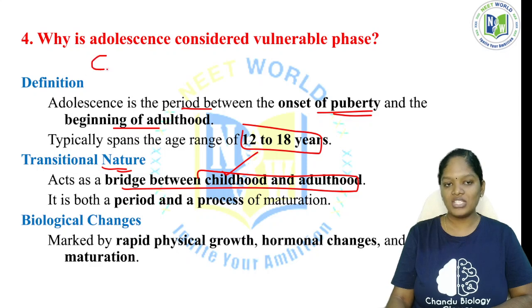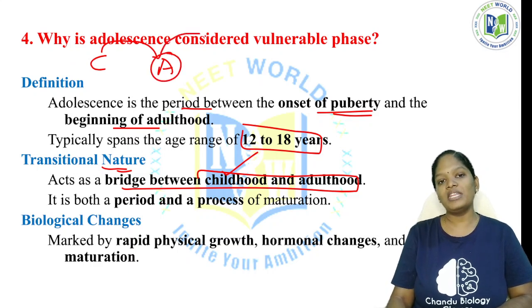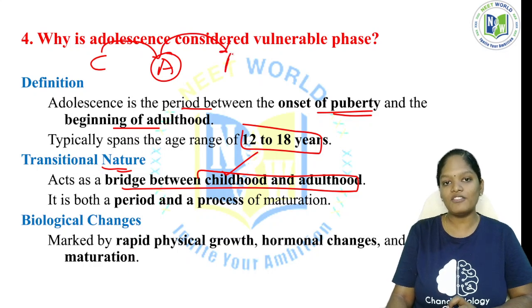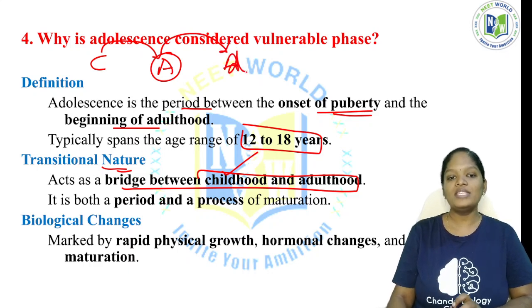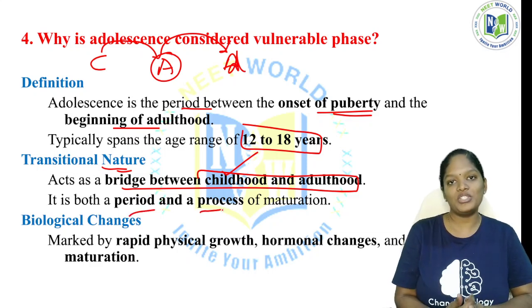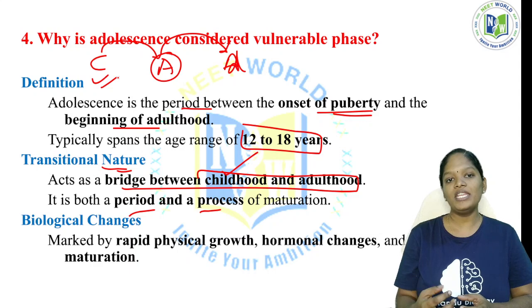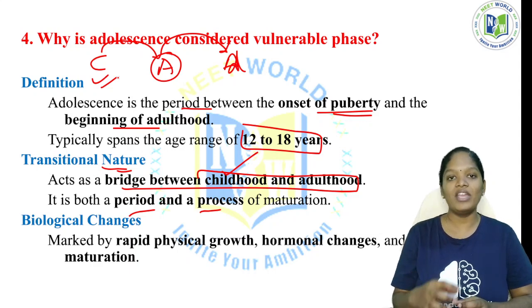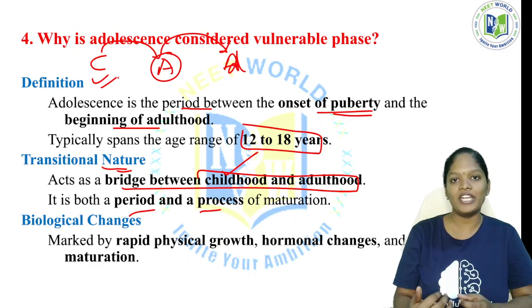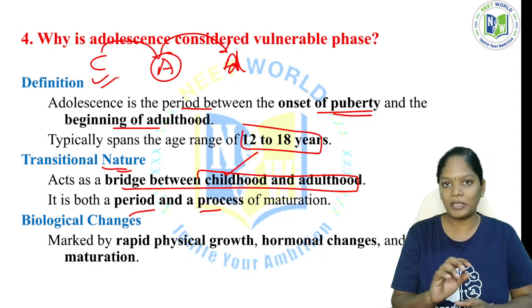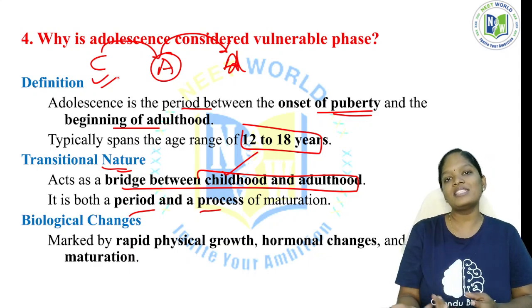See, initially we were a child. From the child we attain puberty. Both men and women reach the adolescent period. After the adolescent period, we transfer from adolescence to adulthood. So this is a transitional period. Now, it is both a period and a process of maturation. Initially in childhood, we don't have that much maturity, and in the adolescent period, we are in a learning stage. We are learning both positive as well as negative things. We are vulnerable to both positive and negative, but more predominantly in a negative way. So this is why we say it is vulnerable.